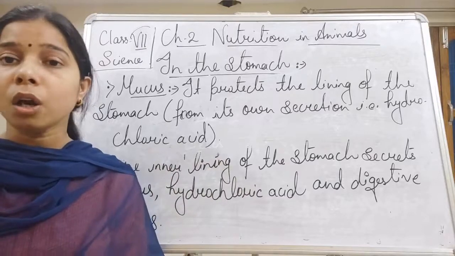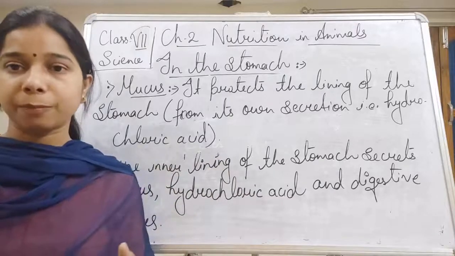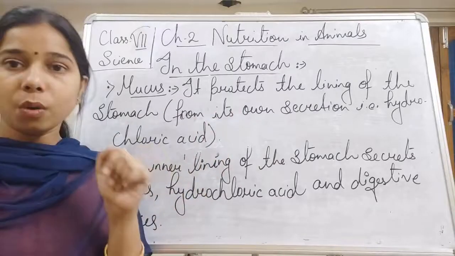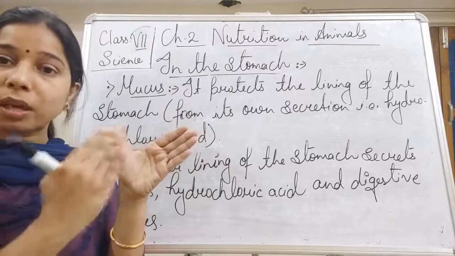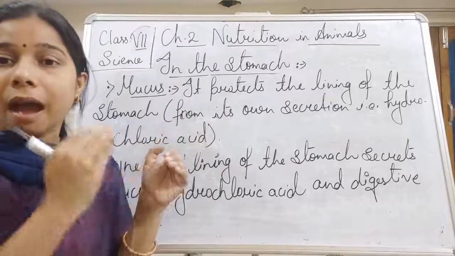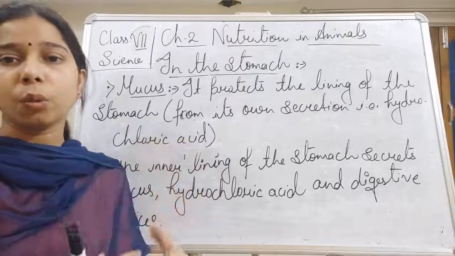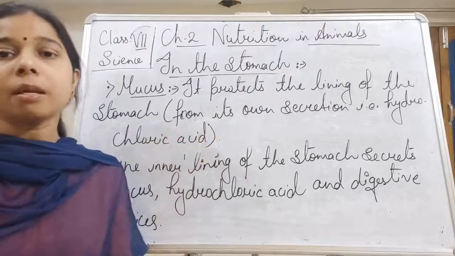So in order to protect against any kind of erosion, the mucus is there. If the mucus lining is there, the acid will act on the mucus lining instead of eroding the stomach lining.